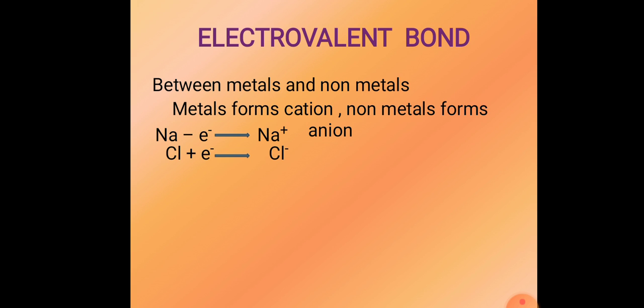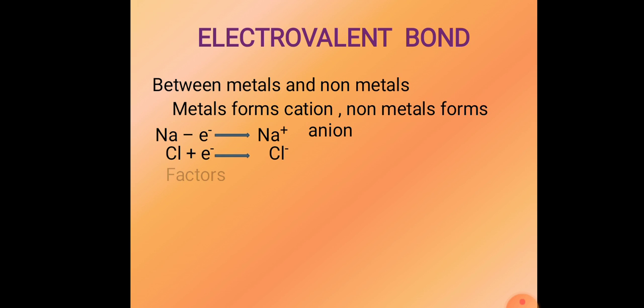What is a positive ion? Cation. What is a negative ion? Anion. This cation and anion being oppositely charged, what will happen to them? They attract each other to form a bond. Such a bond, which is formed due to the electrostatic force of attraction between the oppositely charged ions, we call the electrovalent bond or ionic bond.